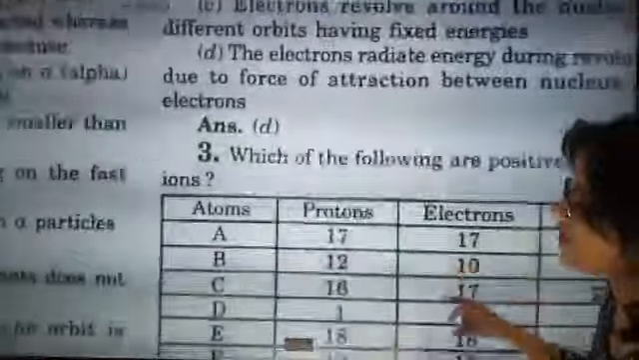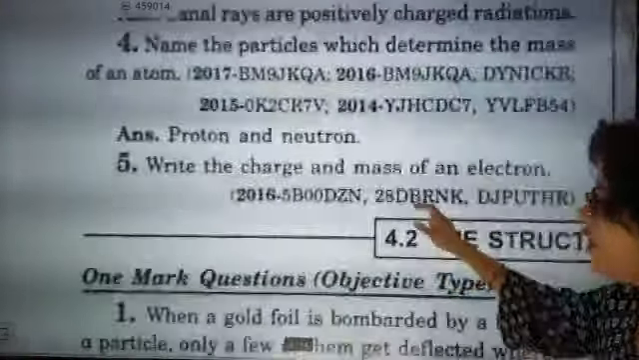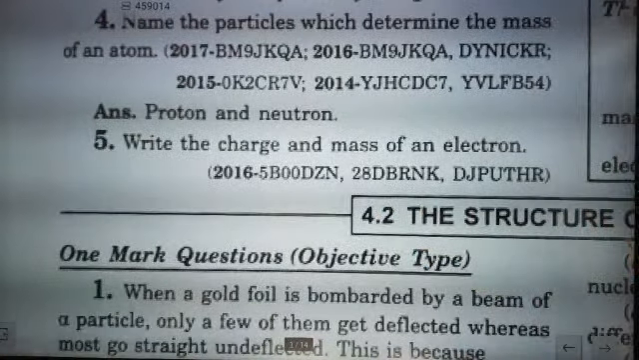They have assertion-reason questions. I don't need these questions. So we will be going to the next question. Now read out this question. This is a long question.